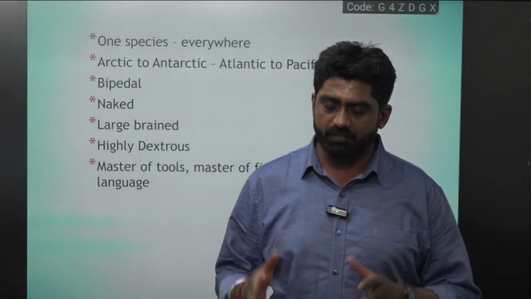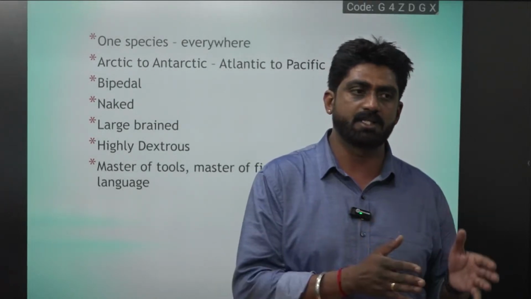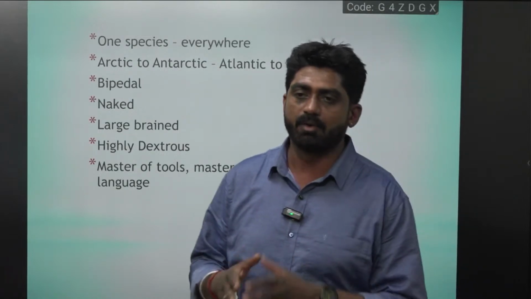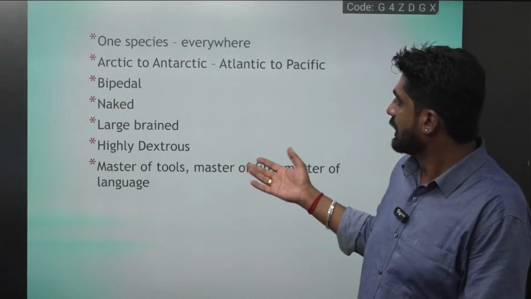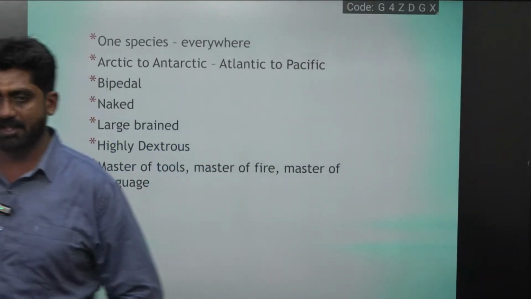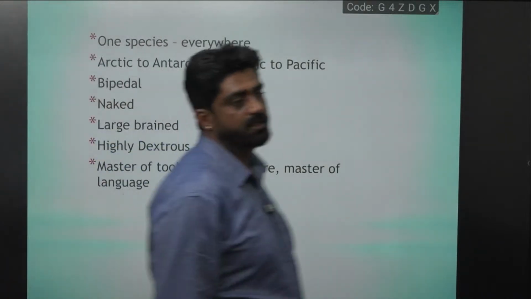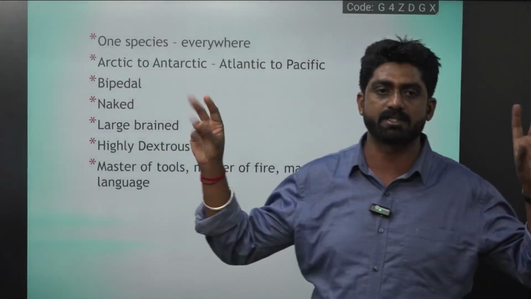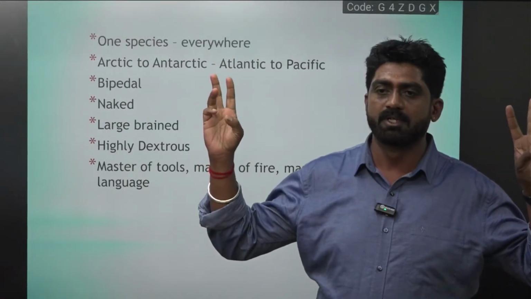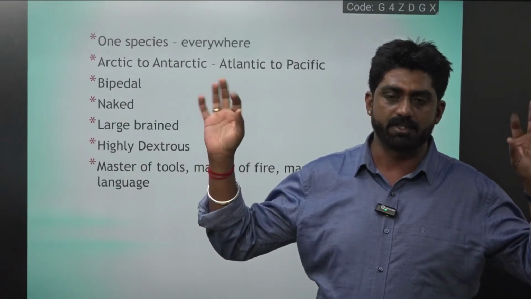So that's what we study in anthropology: how the geographical factors trigger the biological changes and how it led to culture. You can see here the bipedal naked ape, a large-brained animal, and it is dexterous. No animal in the world can touch its thumb to each of the tips of the fingers.